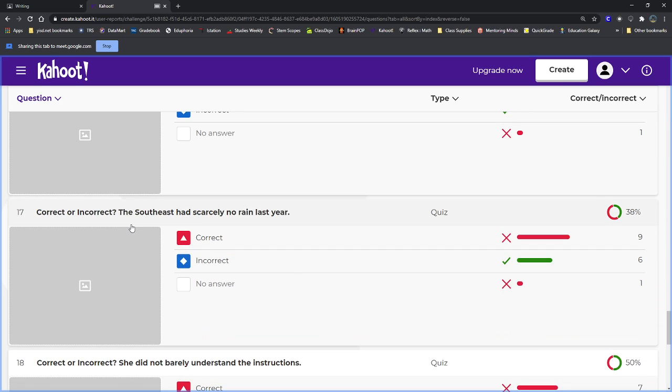Is this sentence correct? Southeast had scarcely no rain last year. This one is also incorrect. We have scarcely and no. Scarcely means like almost none, like almost all of it is gone.